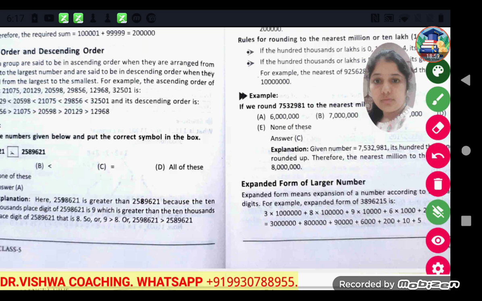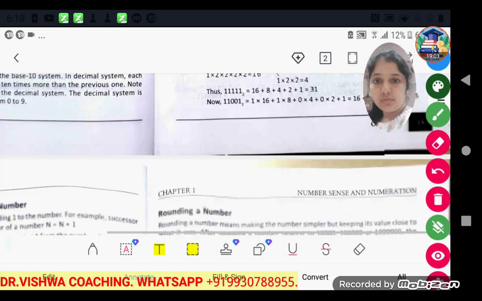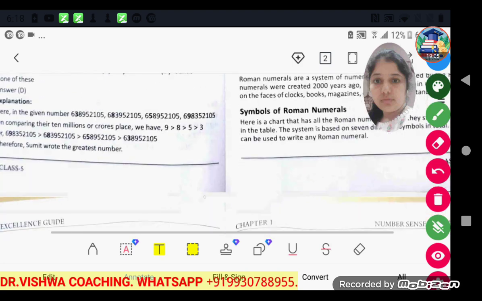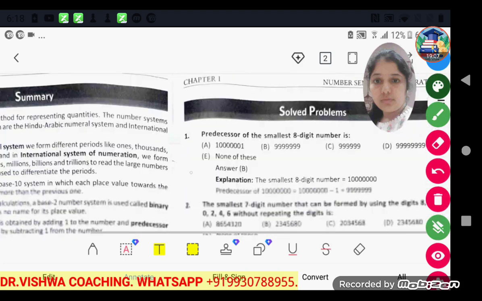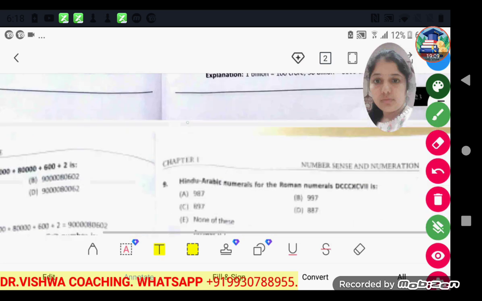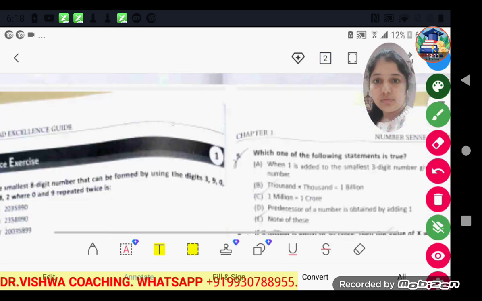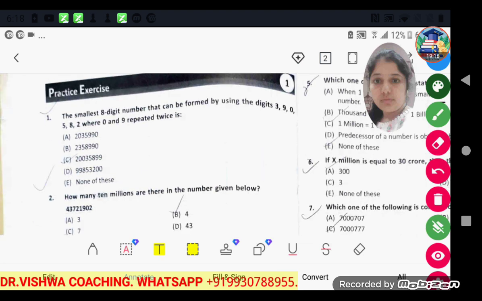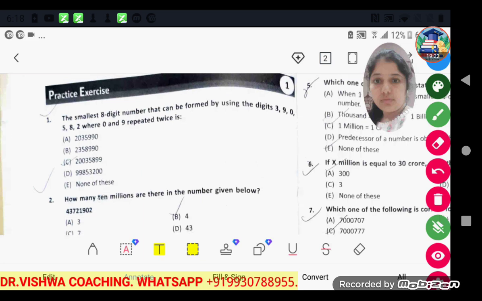Ones and hundreds are the same as in the Hindu-Arabic naming system. So now we will directly move to the practice exercise. You can all go through the solved examples also, so that your concept gets cleared more easily. Okay, now the smallest 8-digit number can be formed by using the digits